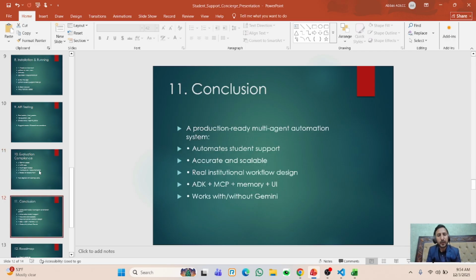The conclusion is very simple. This is a very automatic system that is ready to deploy, and for example automate student support with accuracy and scalability, and it will work as a real institution workflow design. It is based on the ADK, and we have a UI interface that works with and without Gemini.